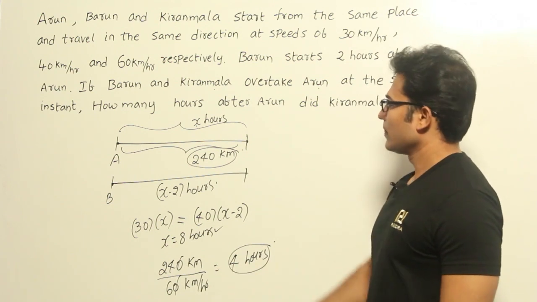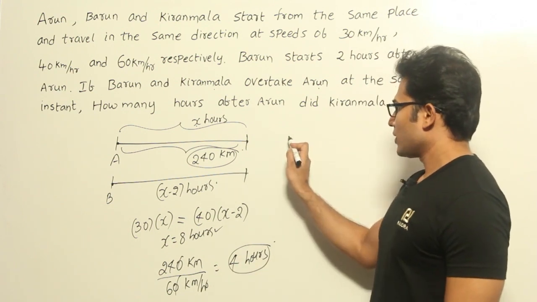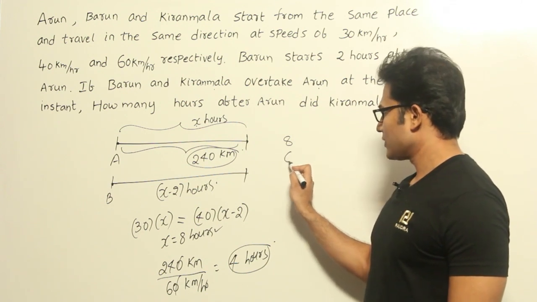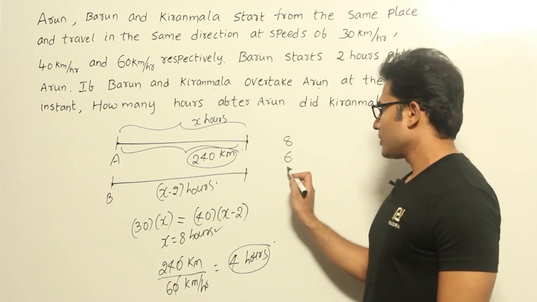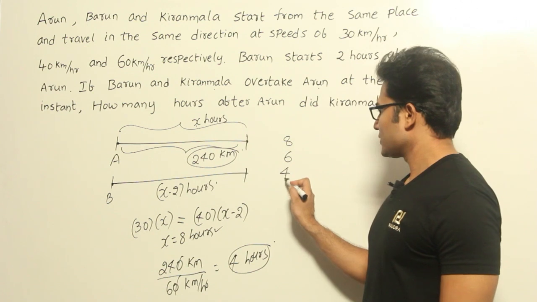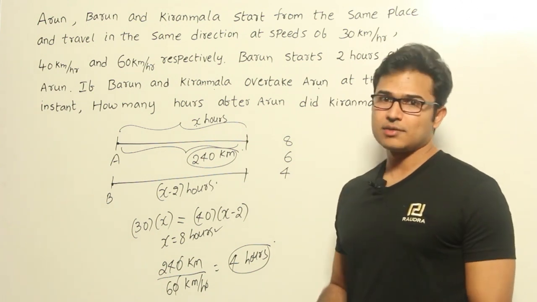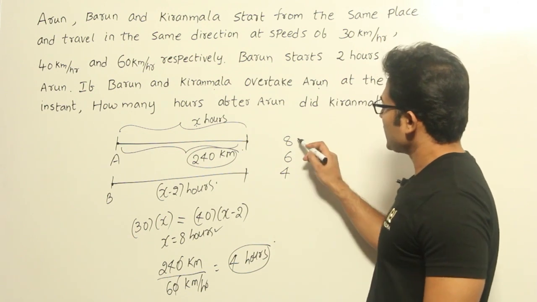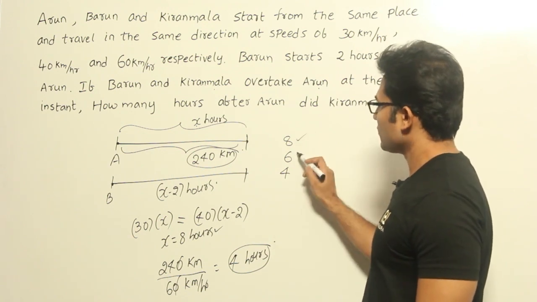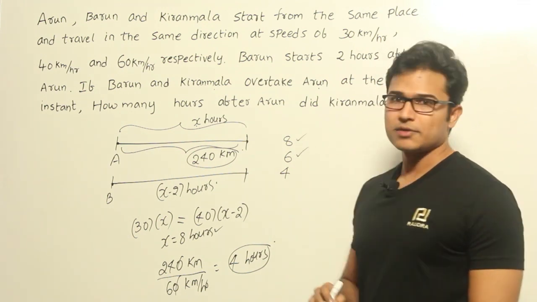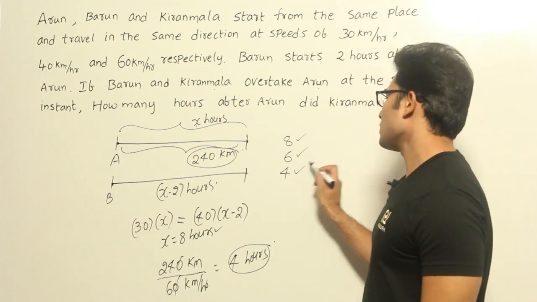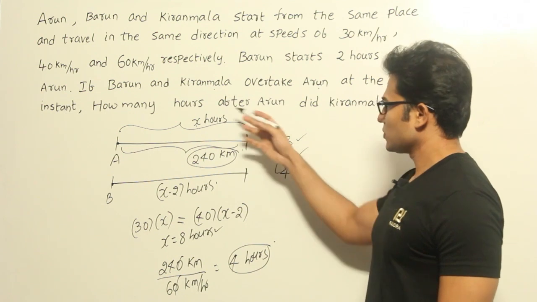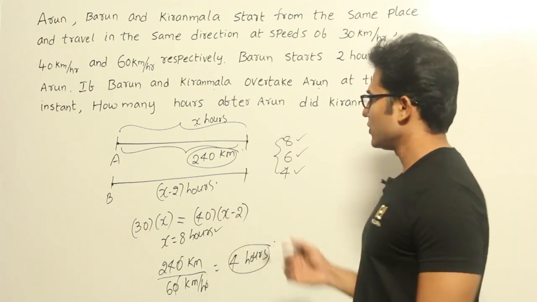So Arun is going to travel for 8 hours, and Barun is going to travel for 6 hours, and Kiranmala is going to travel for 4 hours, and all of them are going to meet at the same point, right, at the same instance. Now what does it mean? If Arun has started, then Barun is going to start 2 hours after him, and Kiranmala is going to start 4 hours after him, right? Therefore the difference here is 4 hours, and so the answer is 4 hours. This is one other way of solving it.